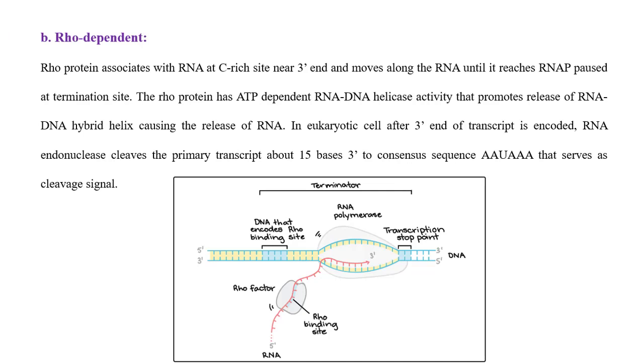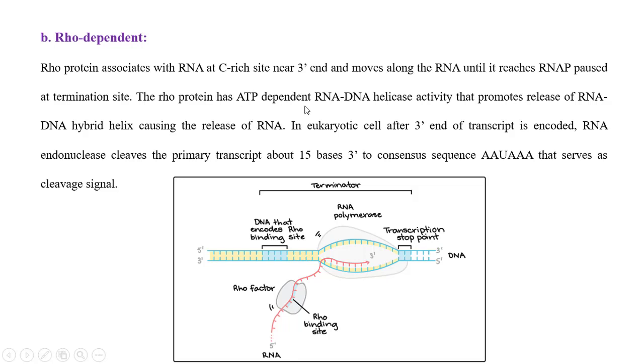In Rho dependent termination, Rho is a protein. It associates with RNA at a C rich site near the 3' end. That means the mRNA is synthesized from 5' to 3'. At the 3' end, this Rho protein is associated with the RNA molecule. It moves along with the RNA until it reaches the RNA polymerase, paused at the termination site. The Rho factor binds with the RNA polymerase and stops the movement of RNA polymerase from the DNA template.